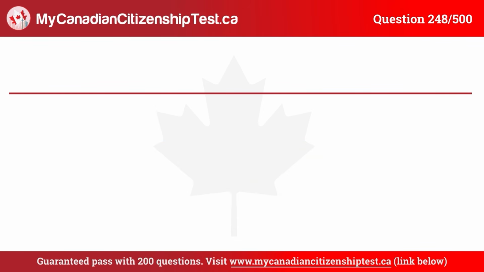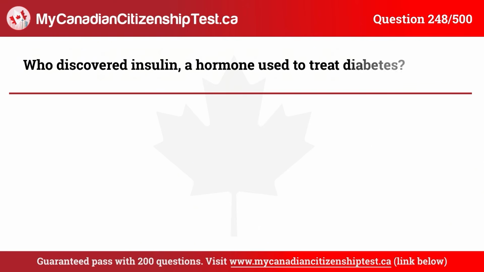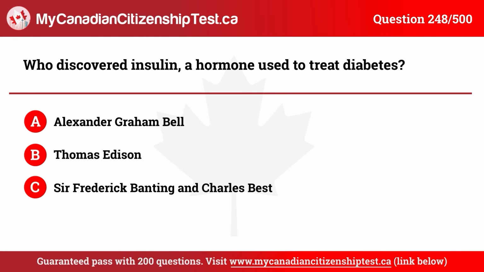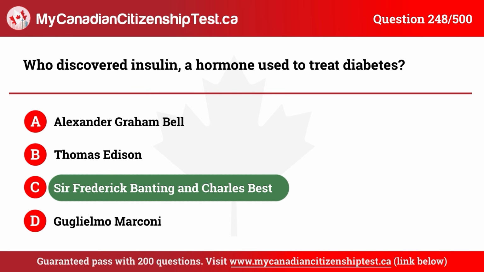Question 248. Who discovered insulin, a hormone used to treat diabetes? A. Alexander Graham Bell. B. Thomas Edison. C. Sir Frederick Banting and Charles Best. D. Guglielmo Marconi. The correct answer is C. Sir Frederick Banting and Charles Best.